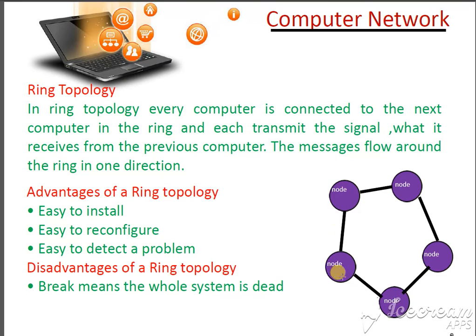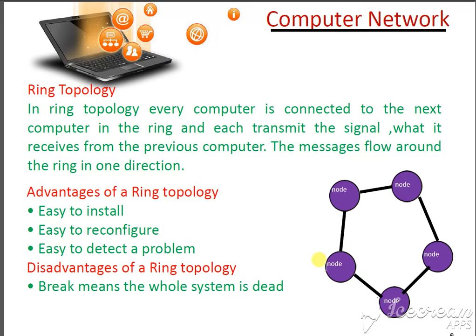Ring topology means every node is connected with the others, every computer is connected, and they send a signal from one to another. Suppose a node wants to send a signal to another node, it can go this way or that way, and it will select one direction. Based on that direction, it takes the help of the middle nodes in between them. They are neighbors of each other, so all the nodes are neighbors of each other.